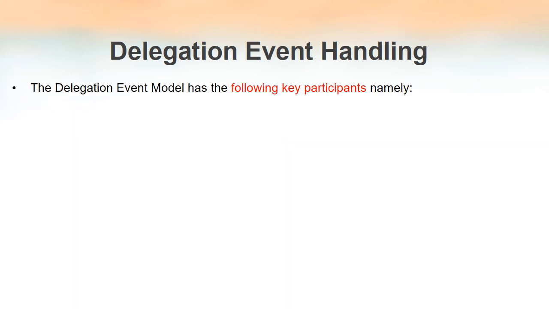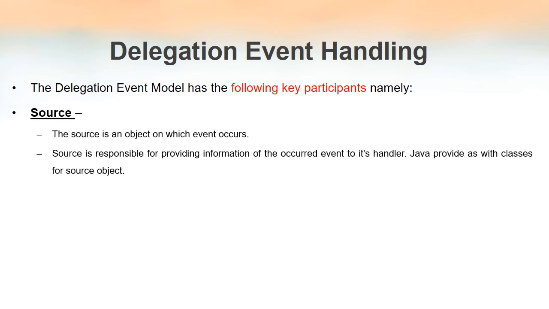The key participants of delegation event handling are, first of all, the source. Without a source, an event will not be generated. A source is an object on which an event occurs, say a button, text box, checkbox or radio button. All these are examples of sources. The source is responsible for providing information about the event that occurred, because it is from this source that we send the event notification to the listener. So the source is responsible for providing all the information regarding the event. And in Java we have classes in order to implement a source.